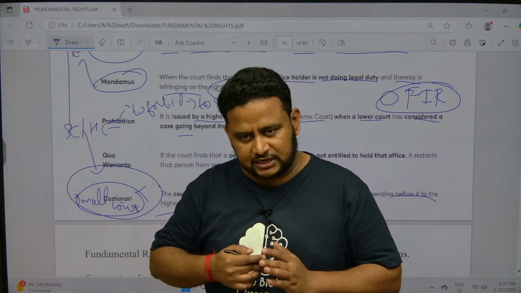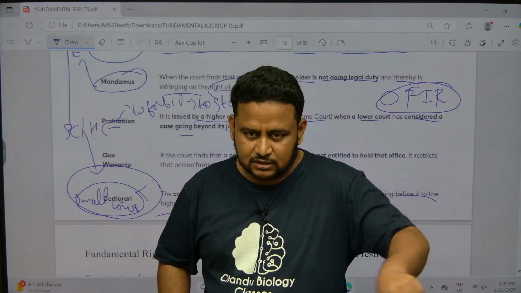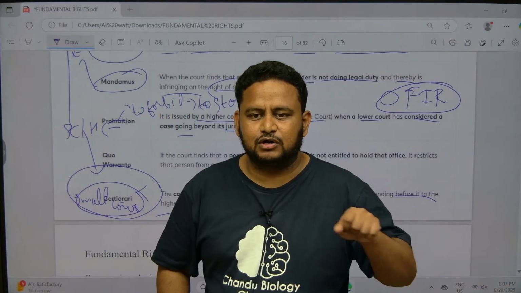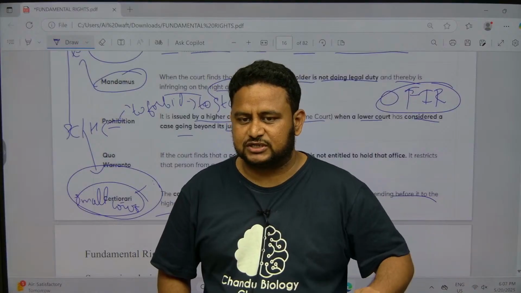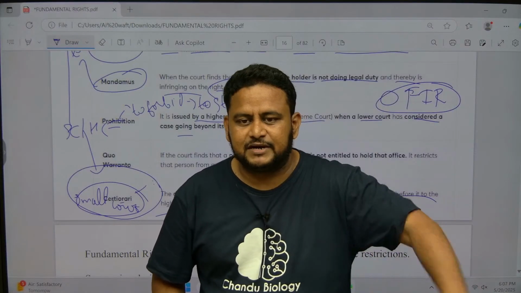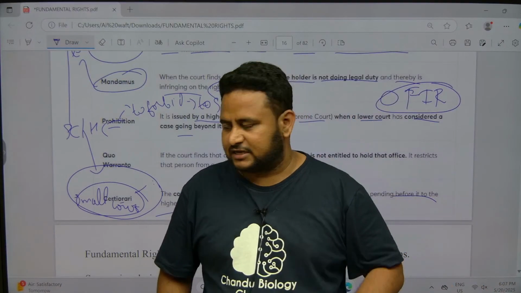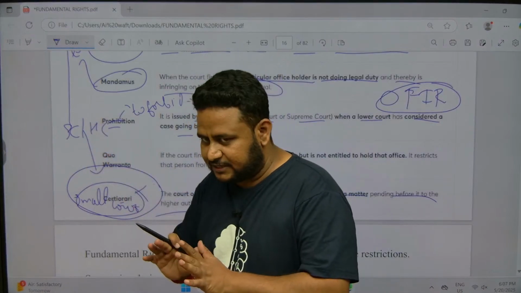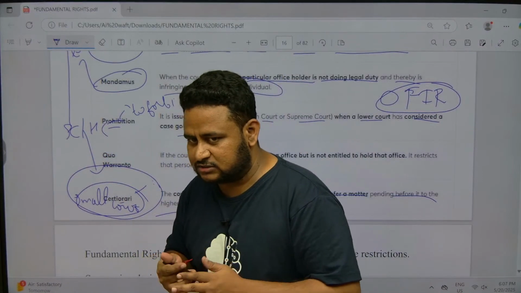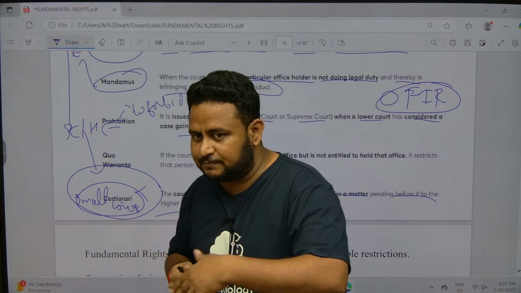Prohibition is it will only transfer, but when it comes to certiorari, already a judgment is passed by a lower court, but it is beyond its jurisdiction. That time that judgment can be completely squashed by the higher court. Okay, here in prohibition, understand the meaning. Still the case is going on, judgment is still not passed, but the powers are beyond its jurisdiction.